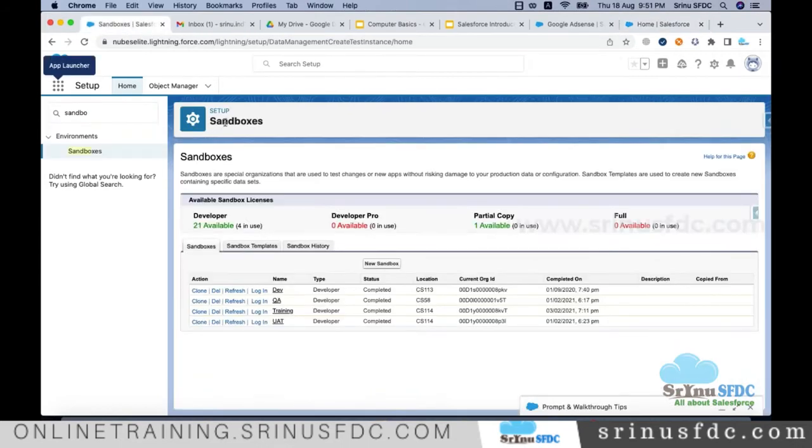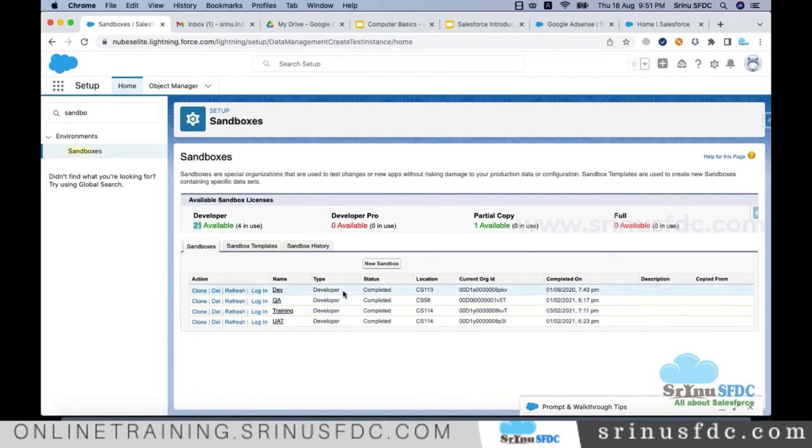Even in my real account there are many limitations because I need to pay for getting features. Beyond what we don't see in the paid account, you see in the developer edition account almost all the features. The only limitation is that you cannot create sandboxes. Now here you are seeing sandboxes. I created sandboxes with the names dev, QA, UAT, and maybe training. Based on the number of licenses, you can manage creating these sandboxes.